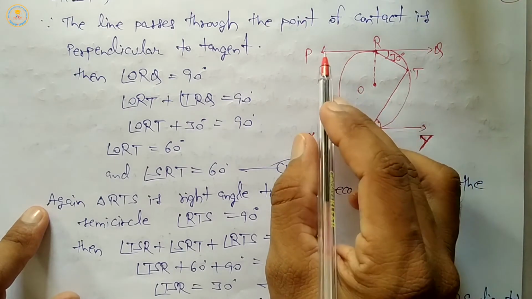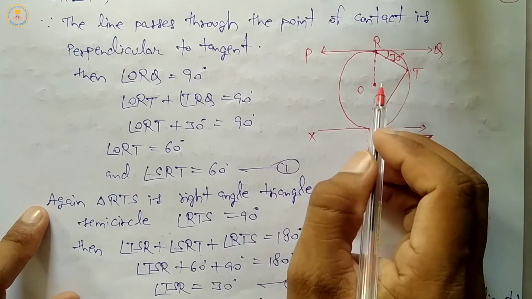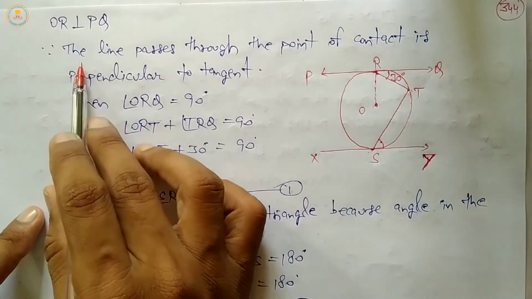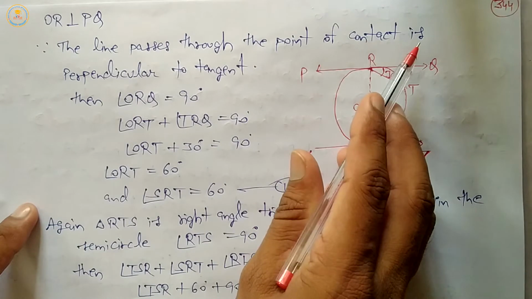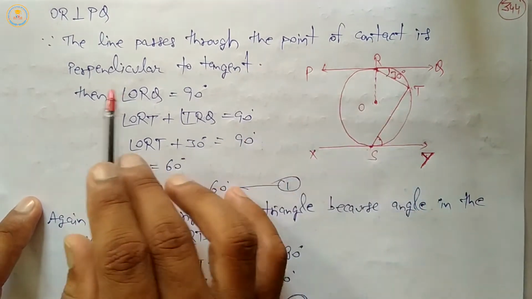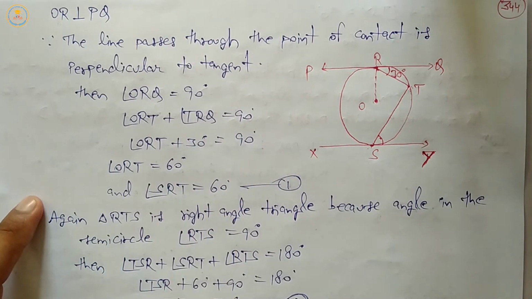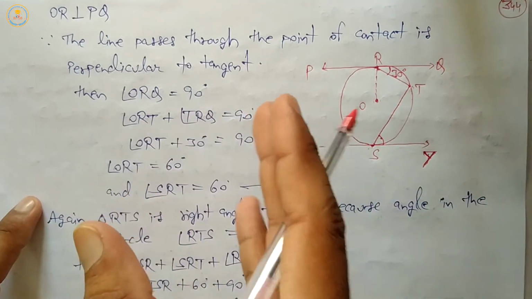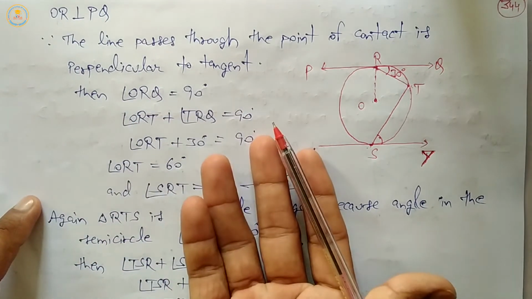And tangent is perpendicular on radius. Therefore the line that passes through the point of contact is perpendicular to its tangent.